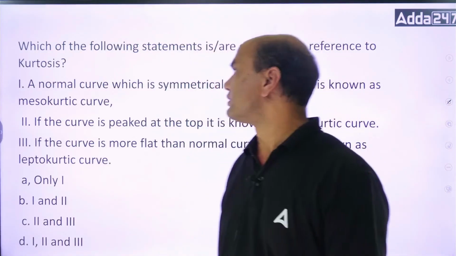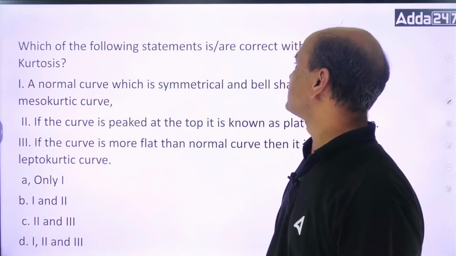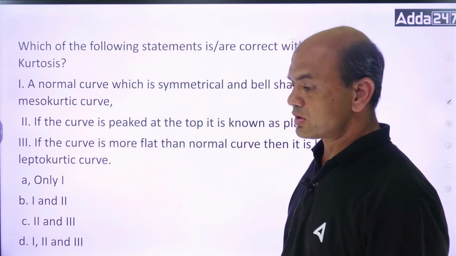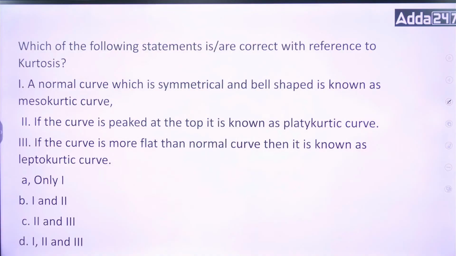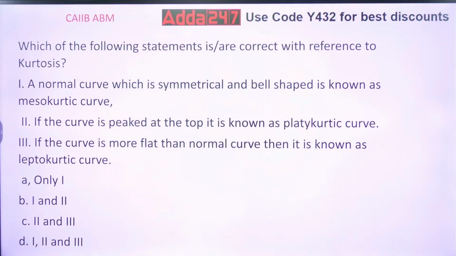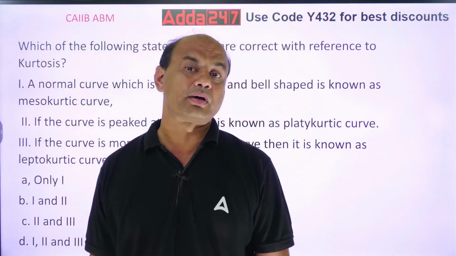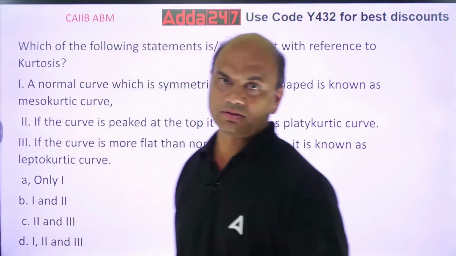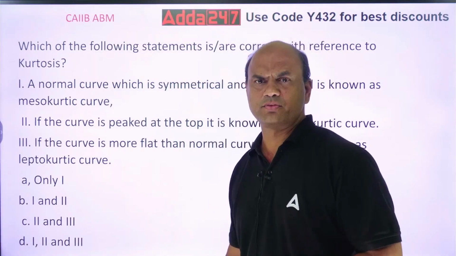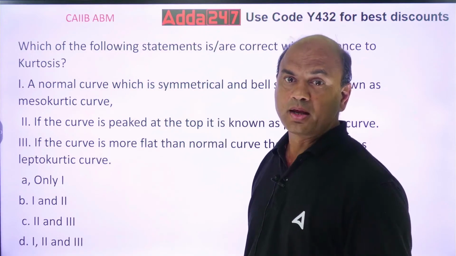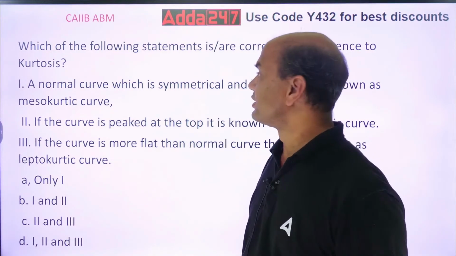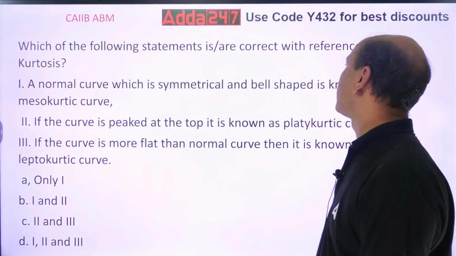Next. Which of the following statements is or are correct with reference to kurtosis? So which of them is correct regarding kurtosis? Think of it, read. Skewness and kurtosis are important topics in your ABM chapter number 3. Measures of central tendencies. Very important, very difficult chapter. And skewness and kurtosis are really difficult.